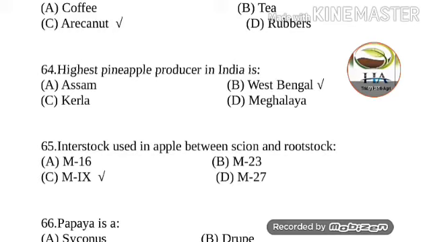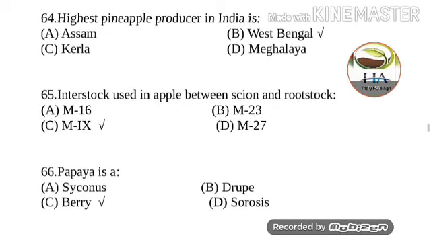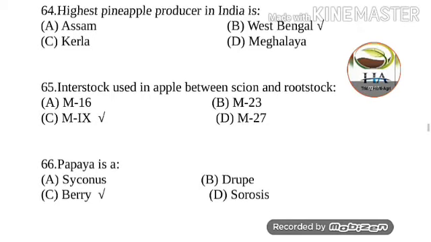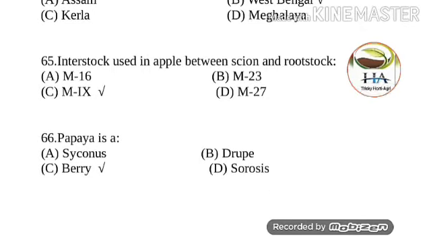Next question is, the highest pineapple producer in India is. Options are Assam, West Bengal, Kerala and Meghalaya. So answer of this question is West Bengal. The highest pineapple producer in India is West Bengal. Next question is, interstock used in apple between the scion and rootstock. Options are M16, M23, M9 and M27. Interstock used in apple between the scion and rootstock is M9. This one is an important question, guys.